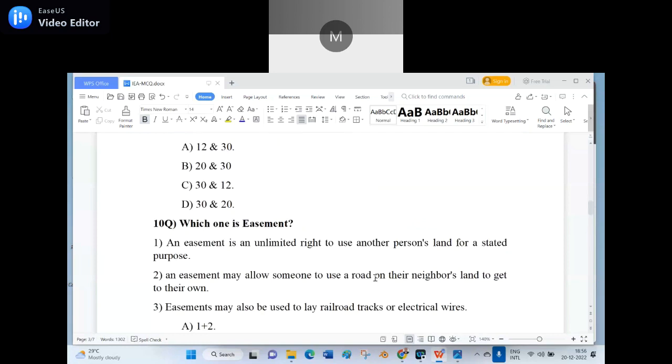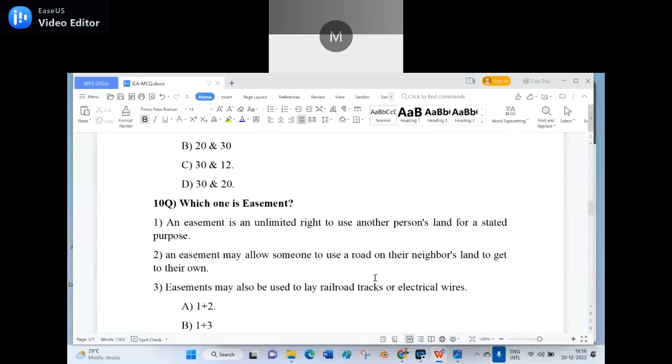Next question, be ready. 10th question, which one is an easement? Number 1, an easement is an unlimited right to use another person's land for a stated purpose. 2, an easement may allow someone to use a road on their neighbor's land to get to their own. 3, easement may also be used to lay rail tracks or electrical wires.